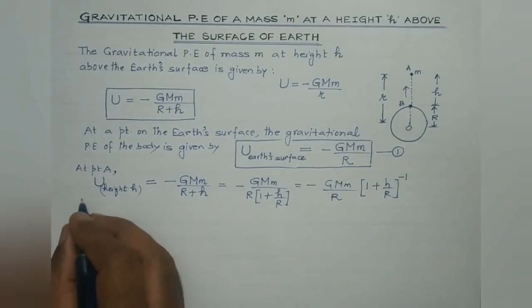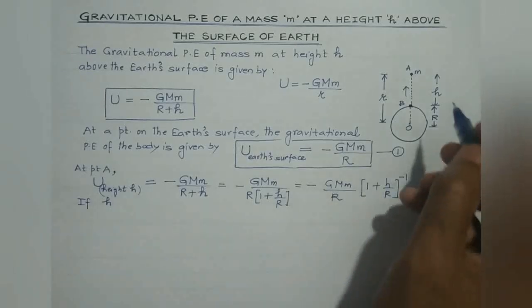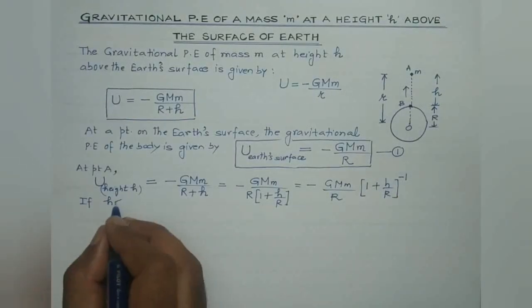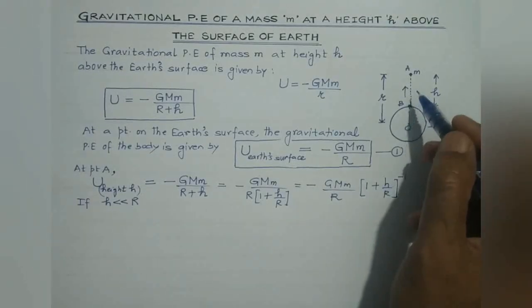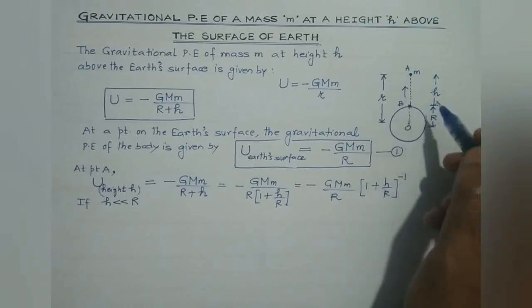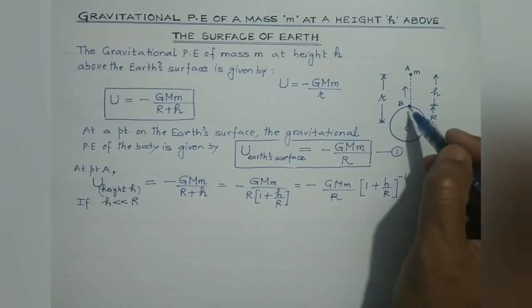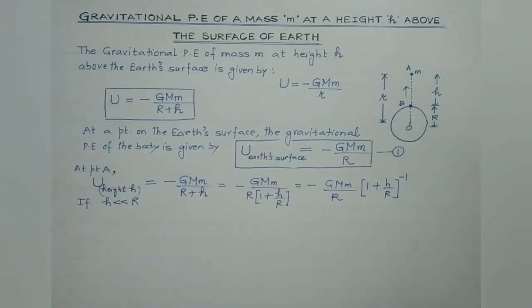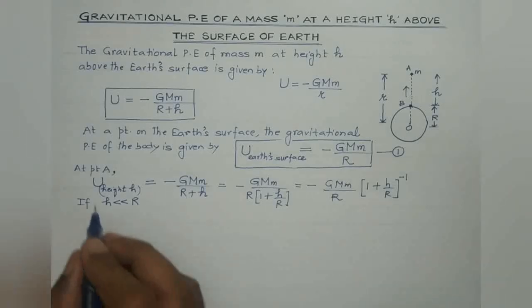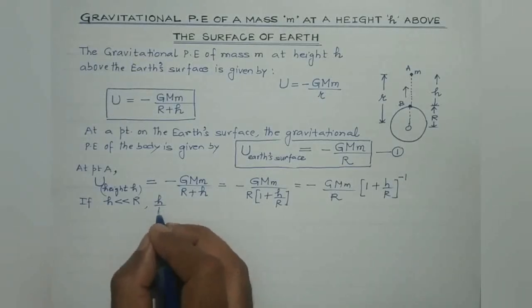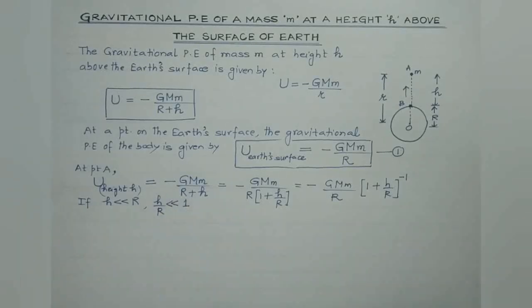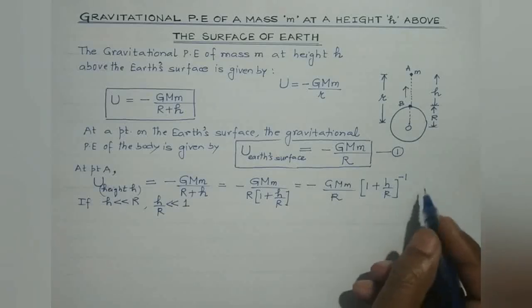Now students, if the height through which the body is raised from point B is very small as compared to the radius of the Earth, suppose the body is raised through 1 kilometer or 2 kilometers or 10 meters, 50 meters, all these heights are negligible as compared to the radius of the Earth. Radius of the Earth is 6400 kilometers, which is huge. So in those situations, h by R would be very small as compared to 1. So we can expand it using binomial theorem and we can neglect the squares and the higher powers of h by R.